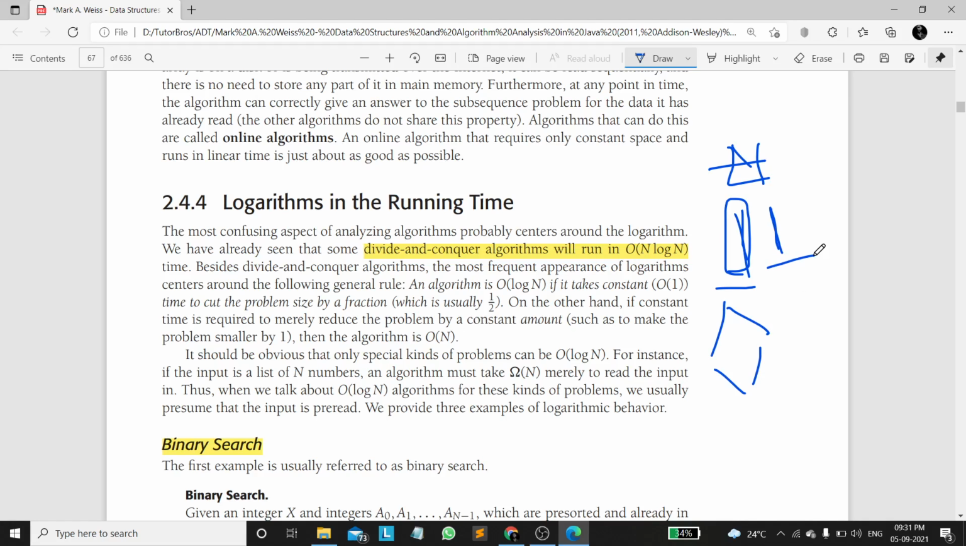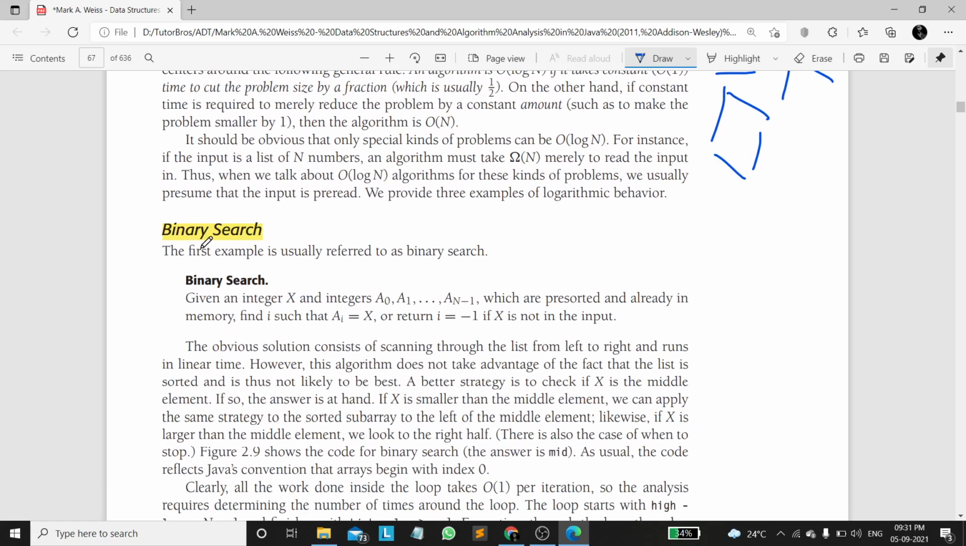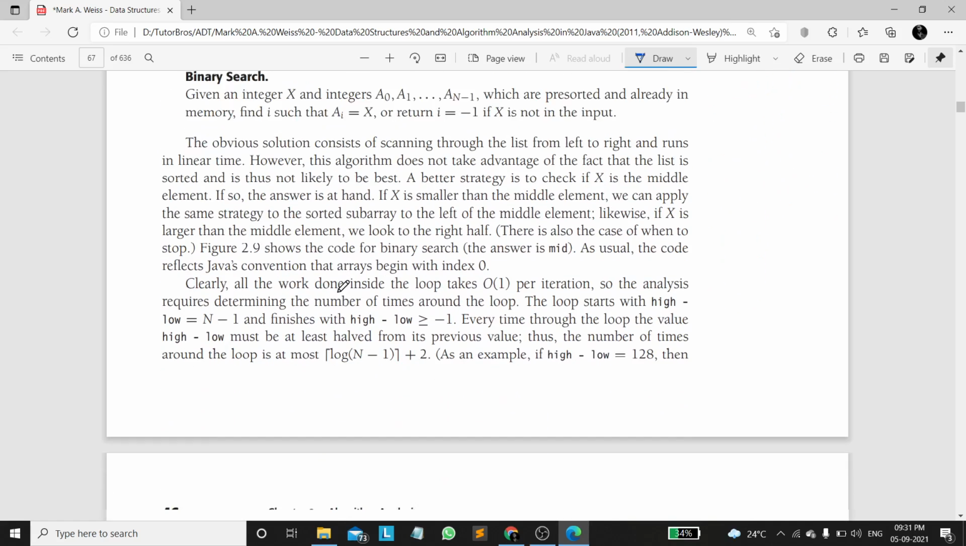In the case of binary search, binary itself means 2. So in binary search, every time we divide by 2. So binary search will also have logarithmic time complexity.